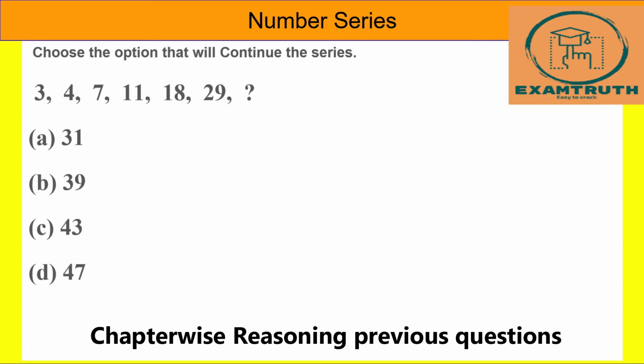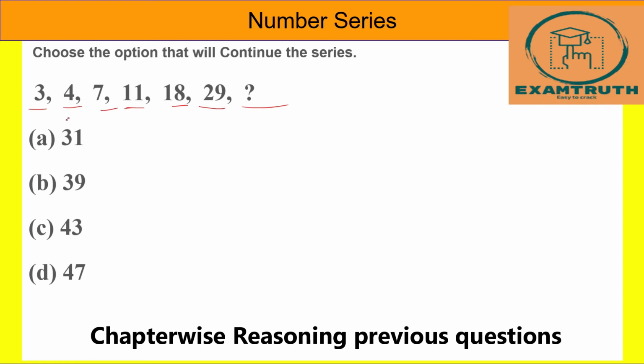Next question. Here 3, 4, 7, 11, 18 and 29. What is the next number? We have to know. Here it is increasing in order, but there is no multiplication.